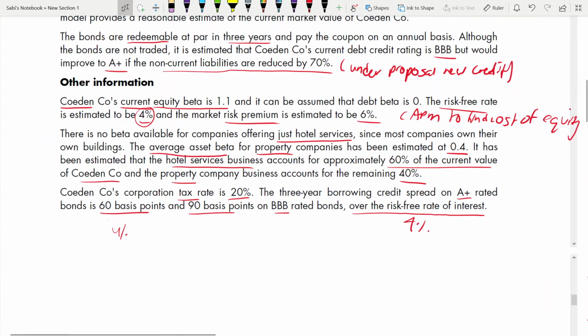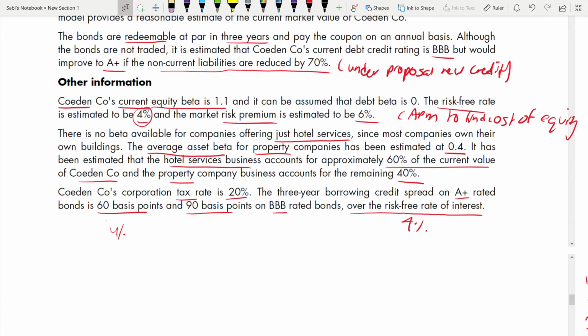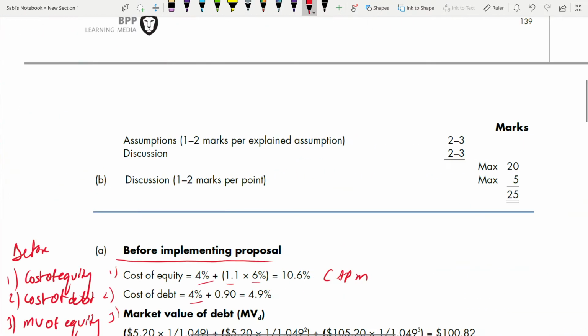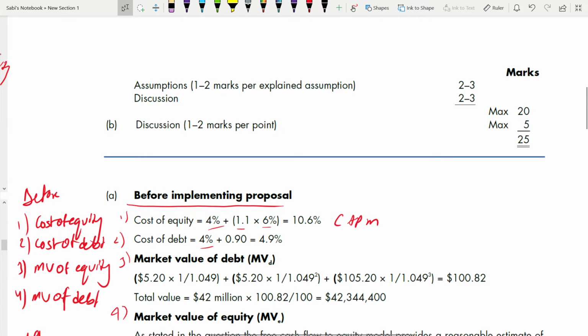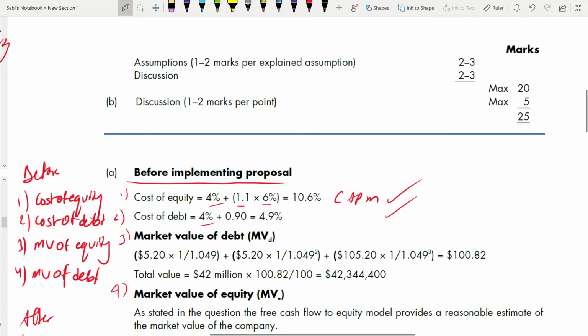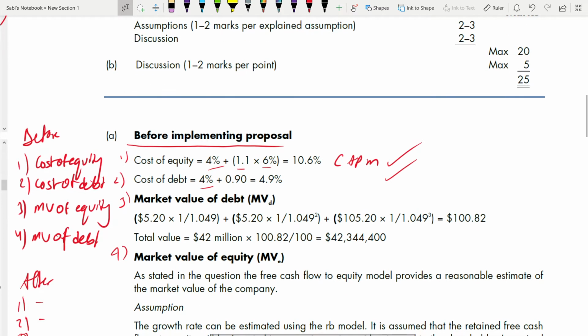It is easy to get confused. Let me show you here. If you see, the A rated bond is 60 basis point and 90 basis point on BBB. So you might get confused if you don't read this part. Okay. So it is 90 basis point. That means it is 4 plus 0.9, 4.9. This is easy. So this is calculated. I will put a tick mark. This is calculated. Coming to market value of debt. Market value of debt is easier to calculate than market value of equity in this question. So directly we can go. Okay.